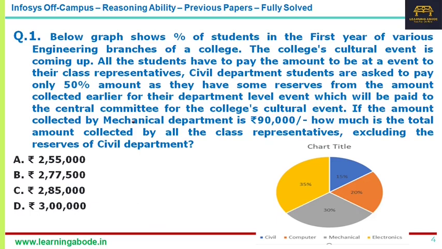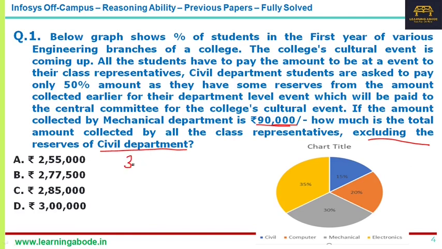For example, let's say every student pays 1000 rupees. From the civil department students, they'll collect only 50% of that, that is, only 500, because the remaining 500 they'll take from the civil department reserves. Now the question is, if the mechanical department on the whole is paying 90,000, what is the total amount collected excluding the civil department reserve?